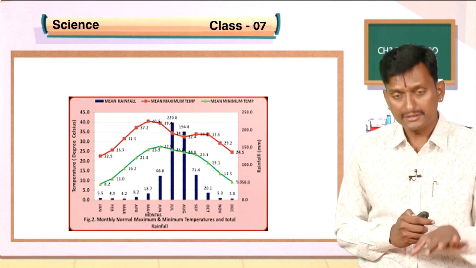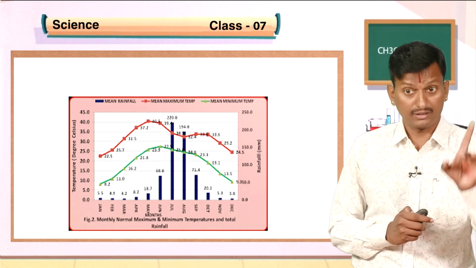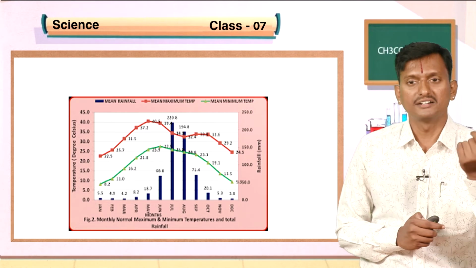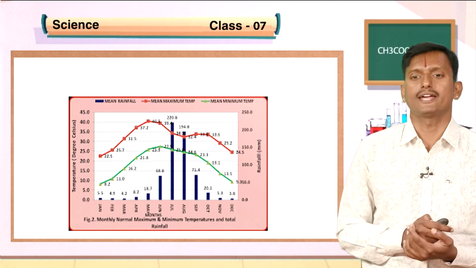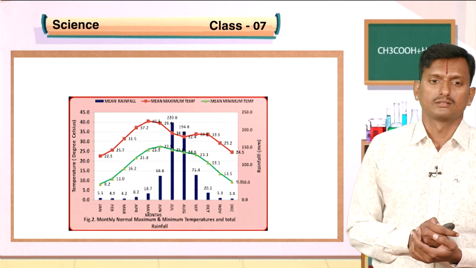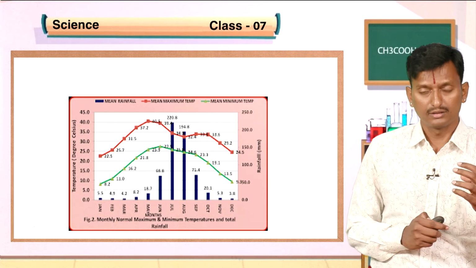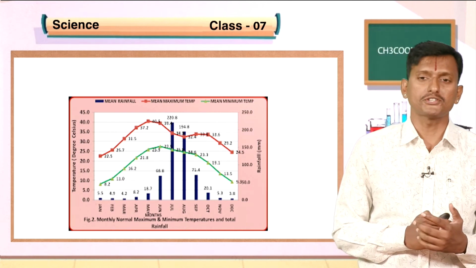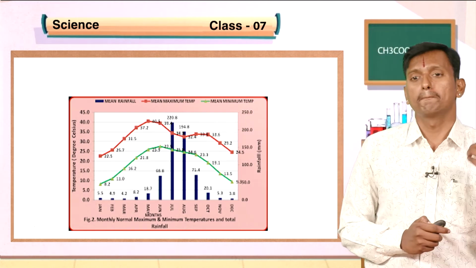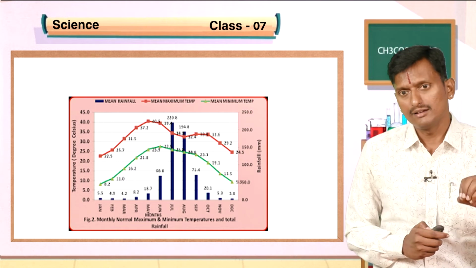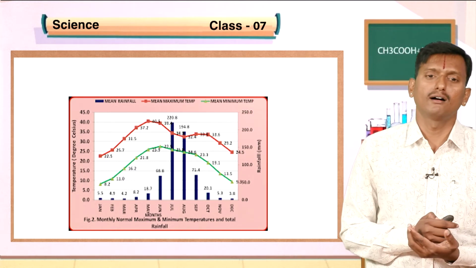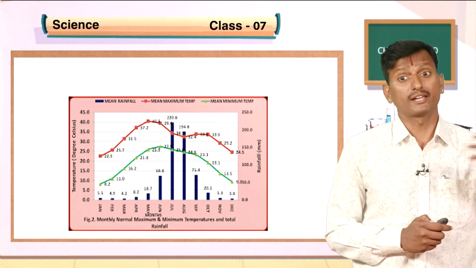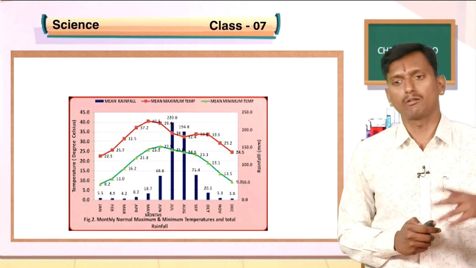So you can predict that Rajasthan receives less rainfall. It has a hot and dry climate. So calculating the mean temperature helps us to predict the type of climate of a particular place. Maybe Jammu and Kashmir, maybe Kerala, maybe Rajasthan, maybe Bangalore.